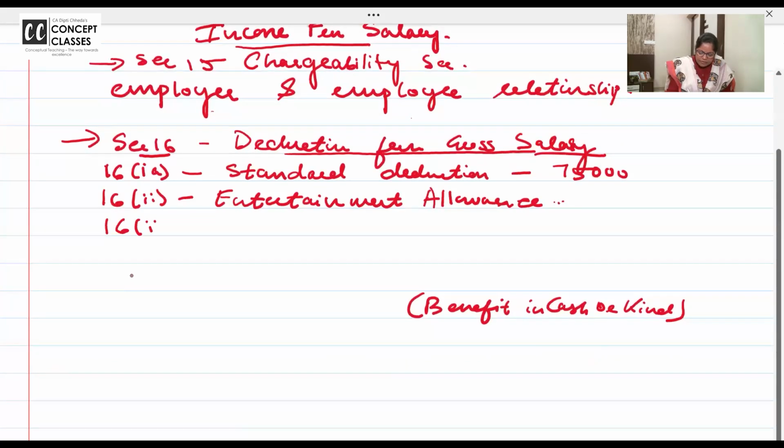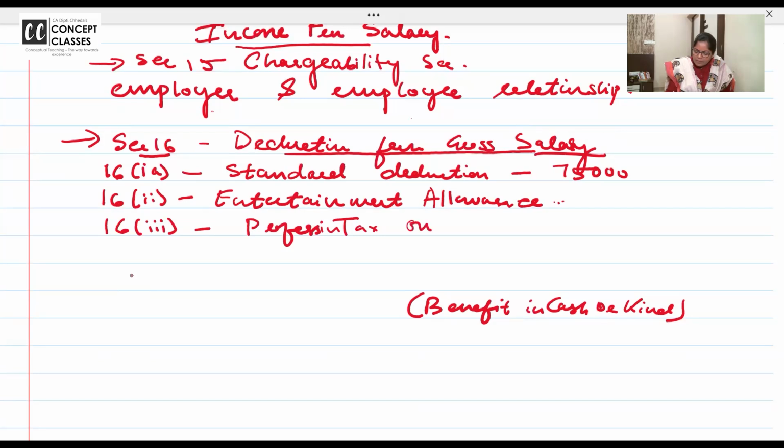Some of the features of this OneNote I also don't follow. PT, profession tax. Only if paid, then deduction. Only if paid, then deduction.